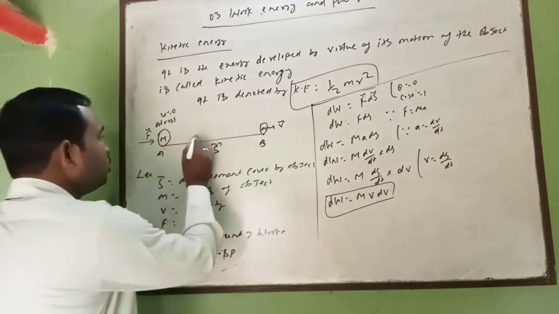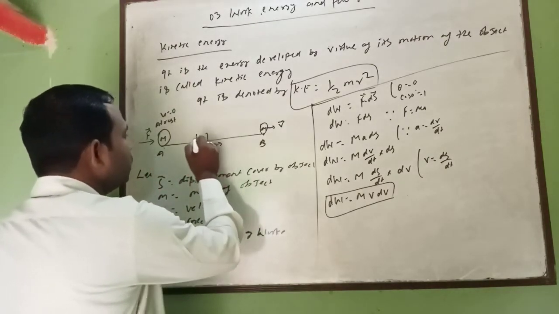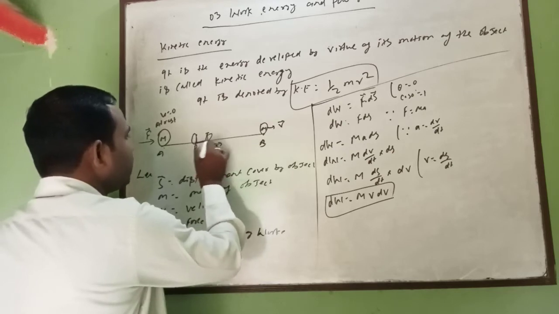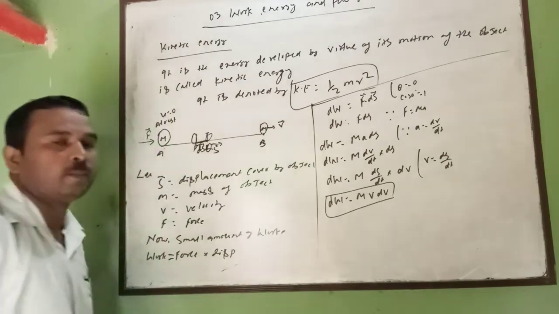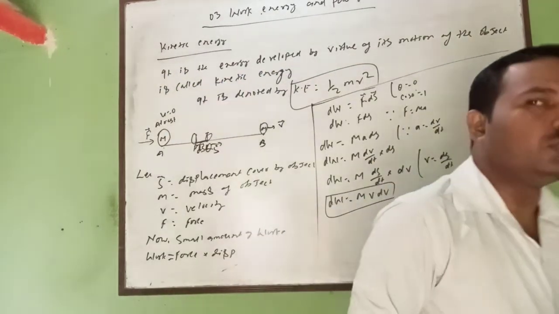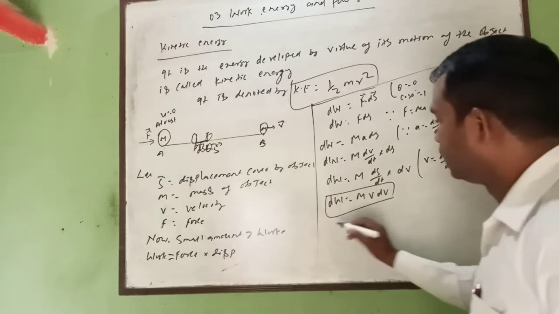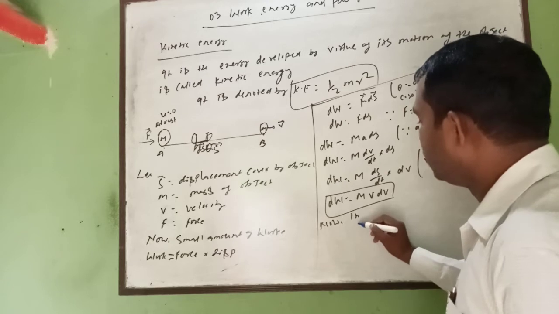Suppose the object moves between any 2 points, you can take suppose P and Q. On that case, this is the ds displacement. But you will find the total amount of work done, then you will integrate these. Now integrating.